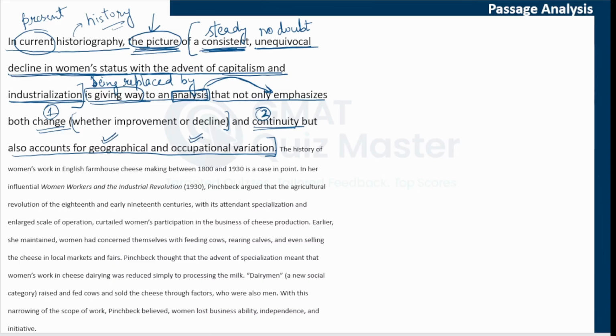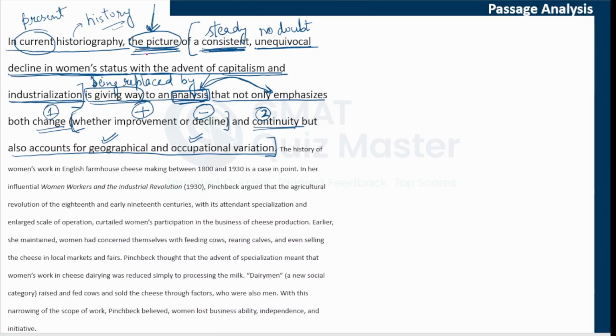So this new analysis focuses on change as well as continuity, and it also accounts for geographical and occupational variation. So this is a difference between the current impression which is there, and the new analysis which is slowly replacing the current picture. Now how is this new analysis different? It focuses on change. Now change can be improvement or decline.